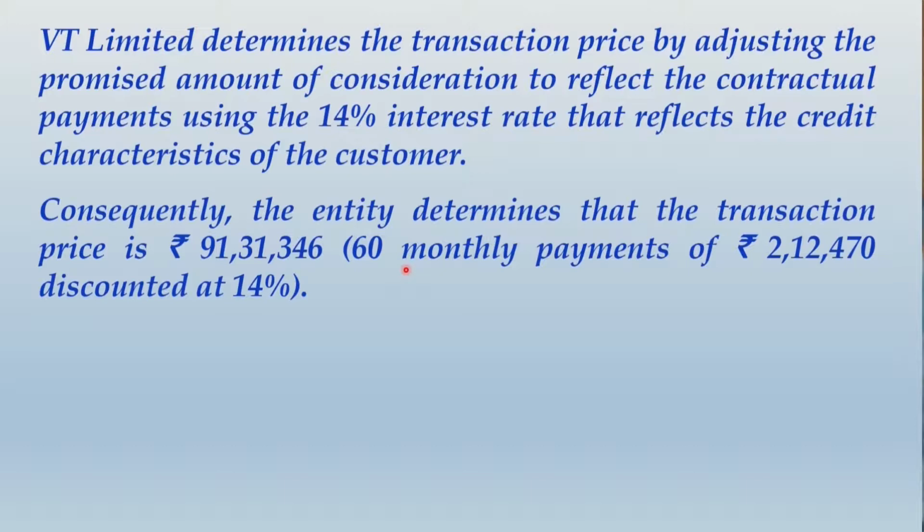So there will be 60 periods of discounting involved over here on month to month basis. So there will be 60 different calculations of present value of each of these, and the effective discounting rate will be not 14% as it is, because 14% is a per annum rate. The effective rate of discounting on monthly basis will be 14 divided by 12 months.